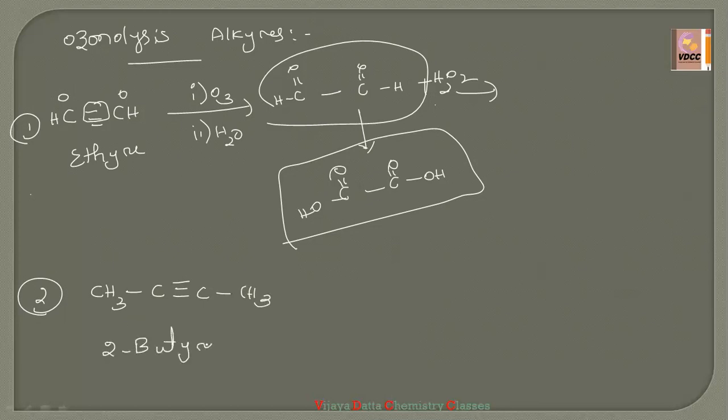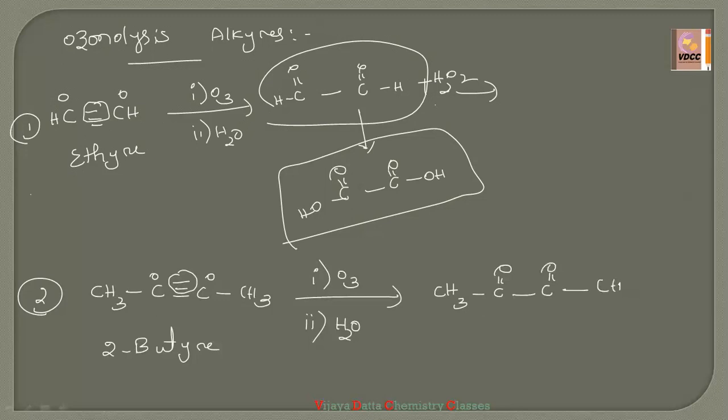2-butene. On the first arrow they have given O3, on the second arrow they have given H2O, suppose. Then you have to remove the double bond. First you have to add oxygens to this. Then CH3 CO single bond CO CH3.